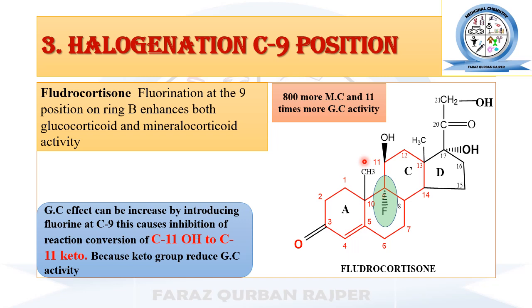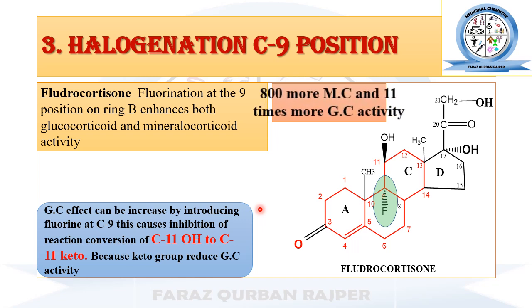But once the fluorocortisone derivative is made, due to the presence of this fluorine or halogen atom, this interconversion of hydroxyl into the ketone group is inhibited. So that's why its glucocorticoid activity is maintained.